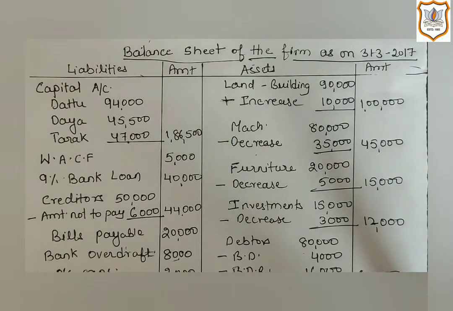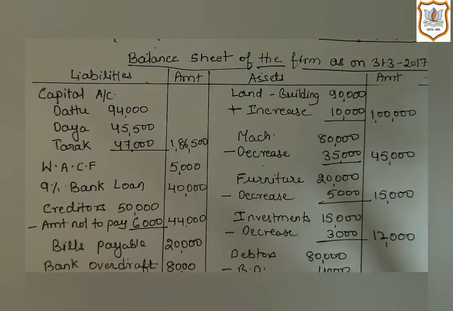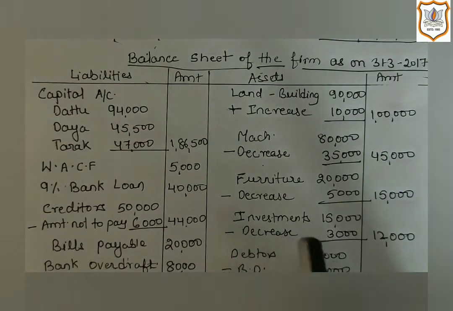Then next is investment. Investment is also given on the debit side of the revaluation account. That's why I have deducted it. The price of investment must have decreased. That's why it is given on the debit side of the revaluation account. So we will deduct 3,000 from 15,000 and we will get 12,000.